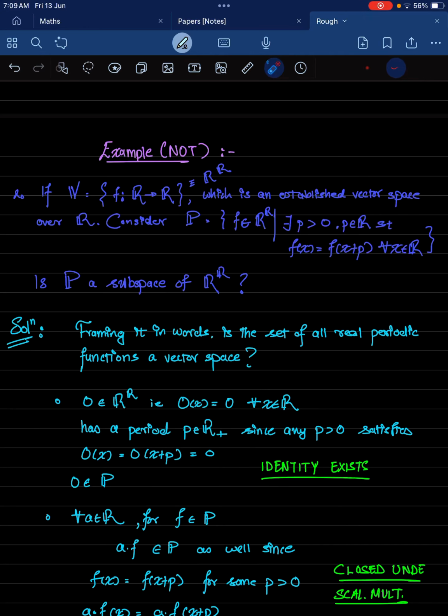Hello and welcome back. Today we'll be looking at the example of what is not a vector space. And the example I'll be considering is the set of periodic functions that is given over here.